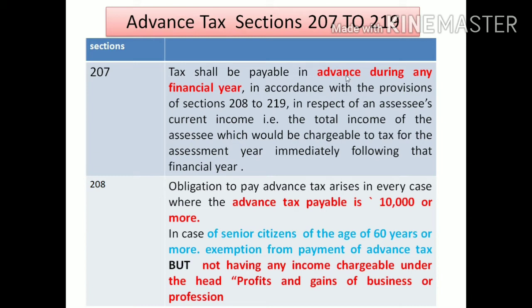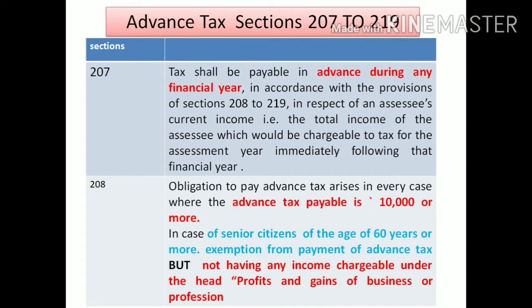It's clear. Next, the first section is section 207. Section 207 describes what is meant by advance tax and how to pay advance tax. The tax shall be payable in advance during any financial year, that is, the particular previous year.